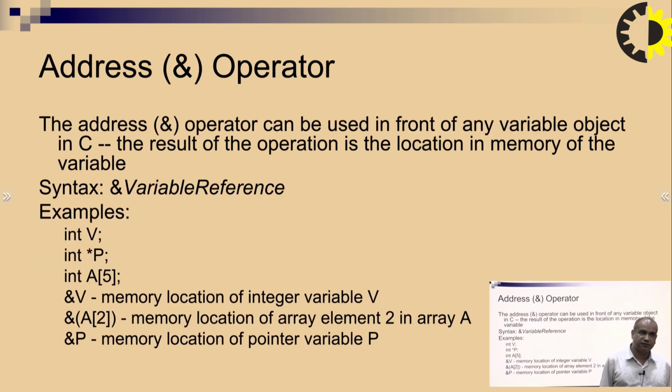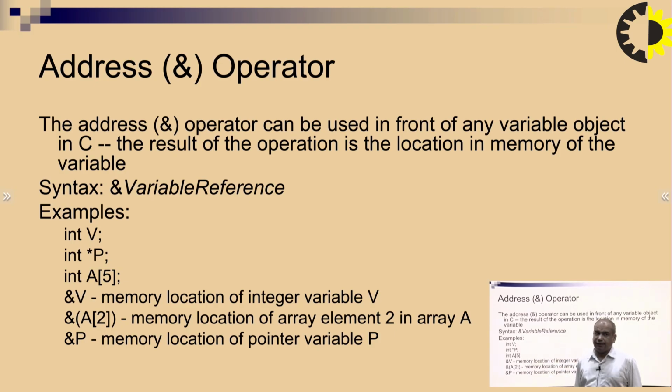Next we talk about the address operator. The address operator, or ampersand operator, can be used in front of any variable or object in C. The result of the operation is the location in memory of the variable. The syntax is ampersand variable reference.